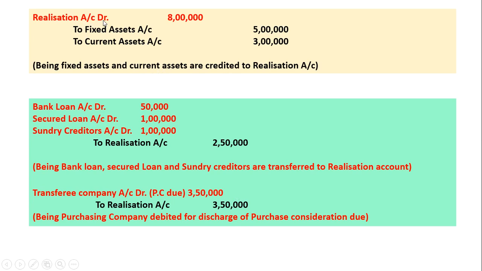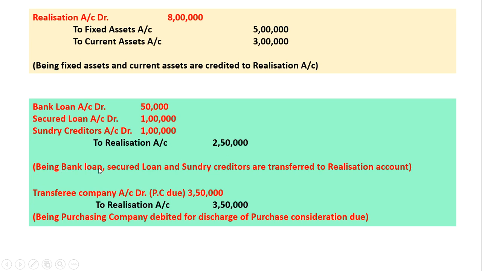Realization account debit 8 lakh to fixed assets and current assets. All the assets and liabilities are transferred to the realization account whether they are taken over by the new company or not. It is transferred at book value. Bank loan account debit, secured loan account debit, sundry creditors account debit to realization account 2,50,000.